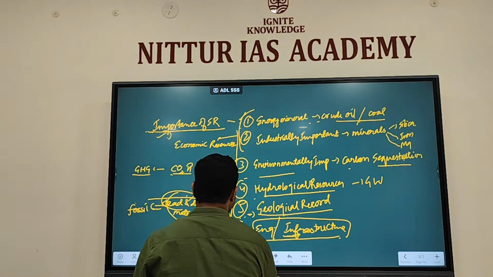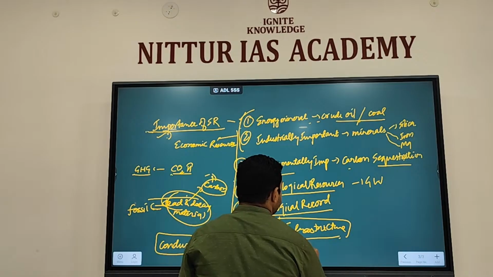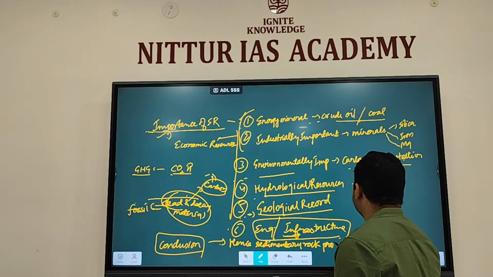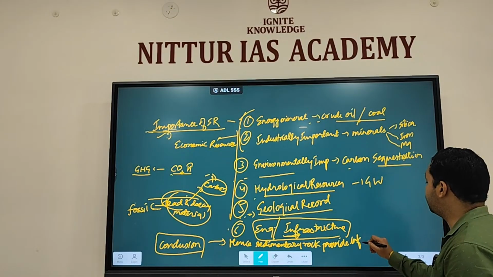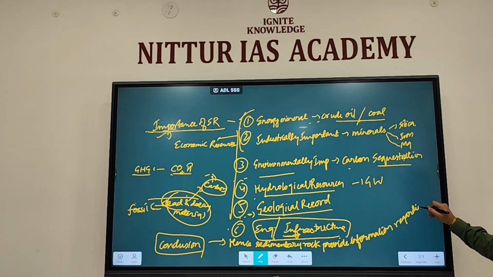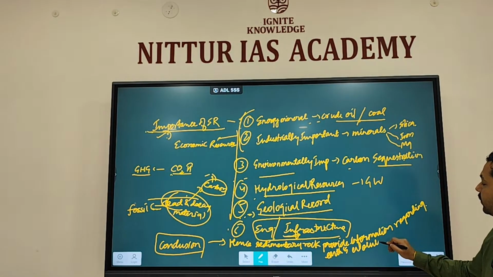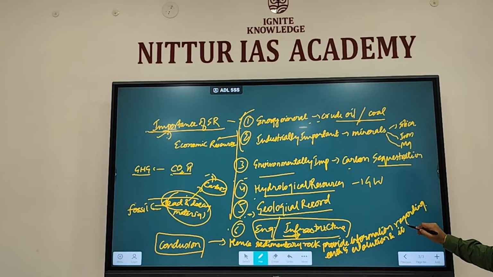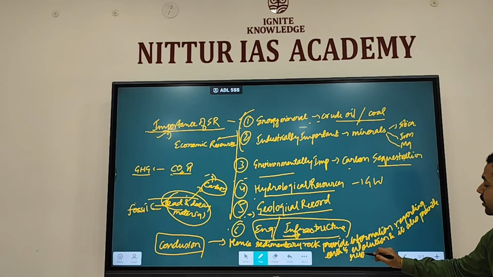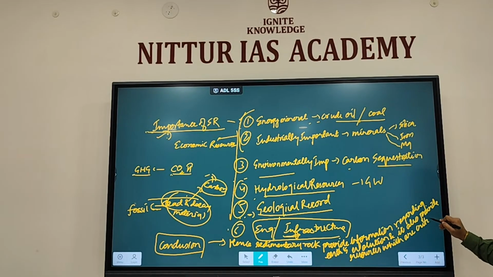So you can mention: hence, sedimentary rocks provide information regarding Earth's evolution, and they also provide resources which are critical for modern development.